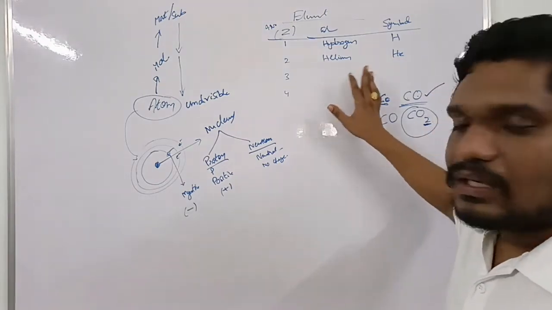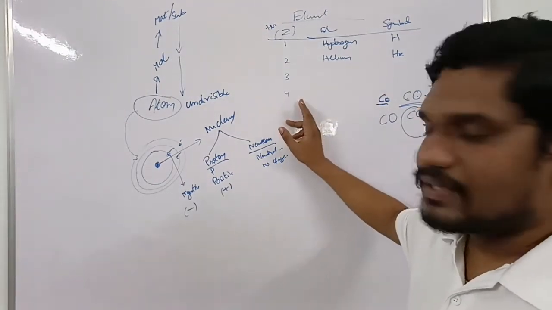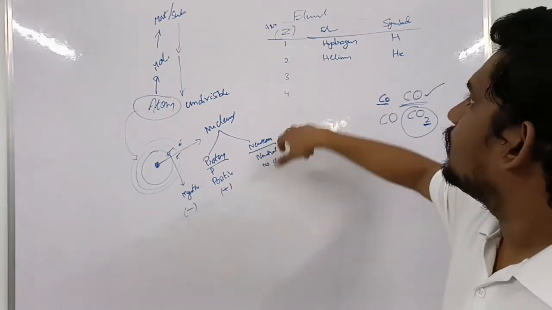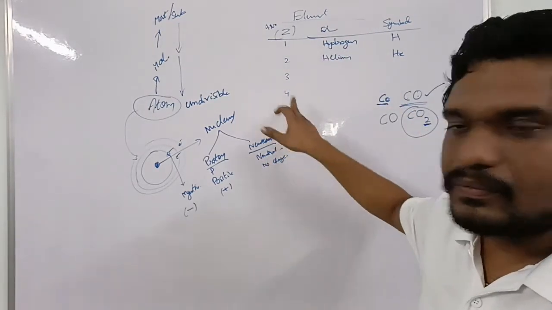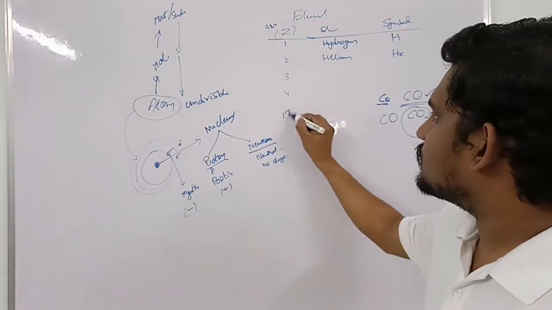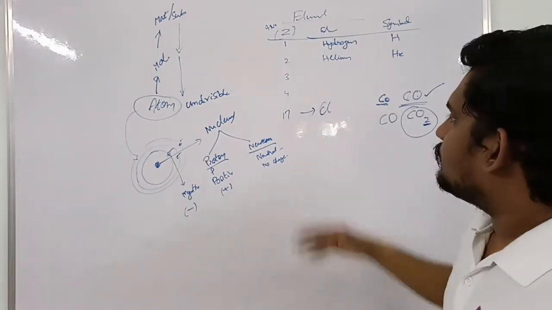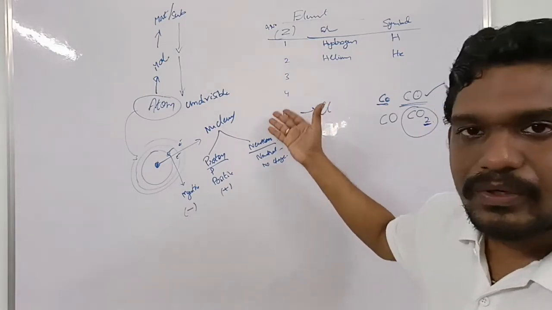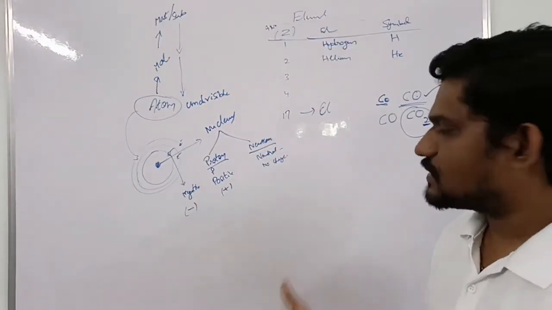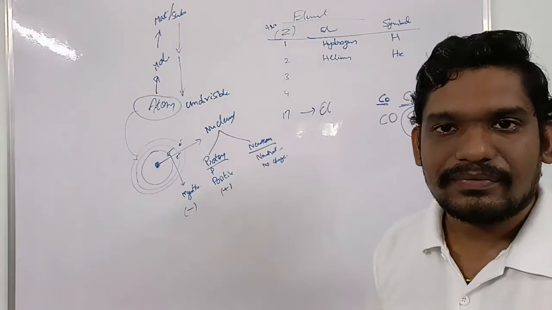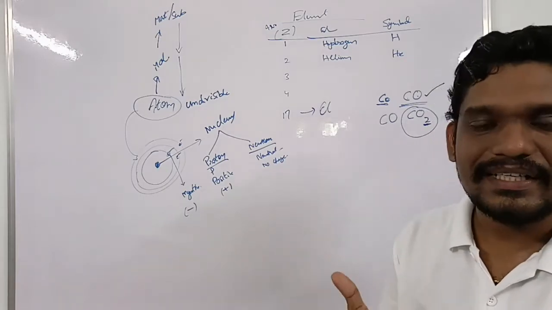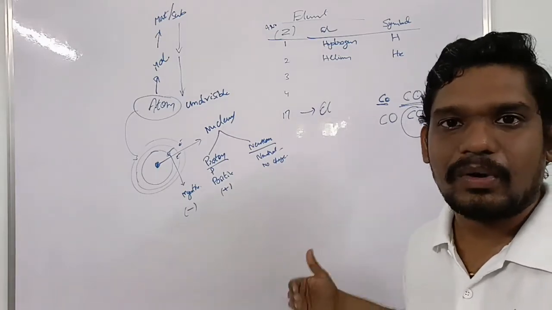For example, if he asks what is atomic number 17, the element name is chlorine, symbol Cl. If he asks what is the atomic number of chlorine, we should be able to say 17. And if he asks us to start from scandium, we should be able to say scandium, titanium, vanadium, chromium, manganese, iron, cobalt, nickel, copper, zinc.